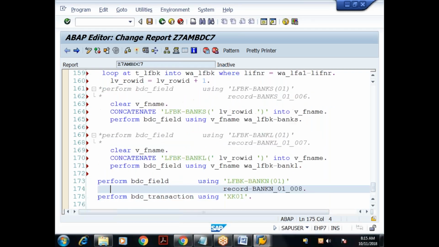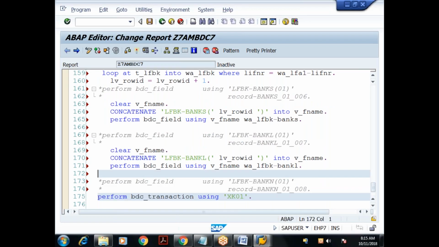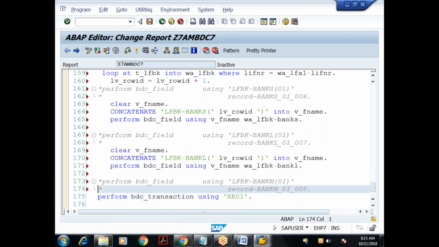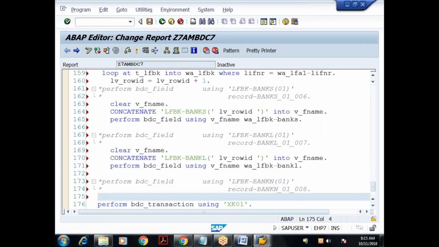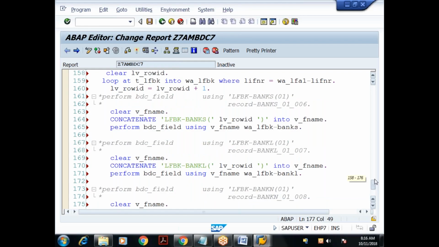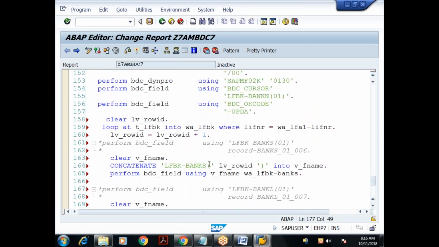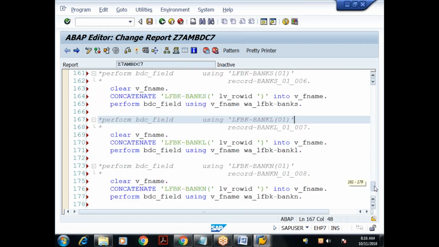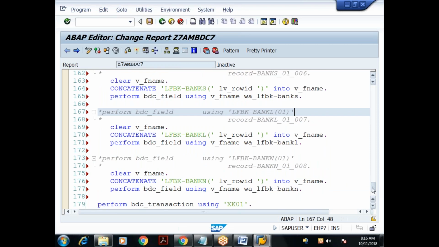Then again, comment this part and copy this with Control C, and concatenate BANKN, and this also with N. Understood? So the main thing is this only. In case of table control, the field names should be dynamically generated. It depends upon the row ID. So I'm constructing the field name and then mapping it into LV underscore F name.